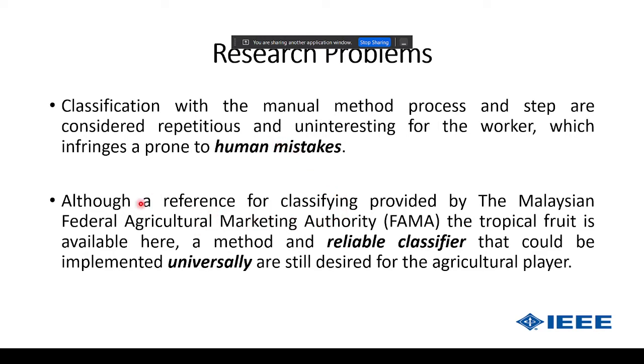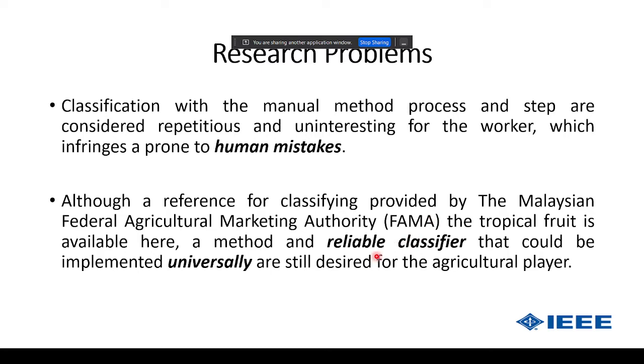But recently in our country there is an organization called the Federal Agriculture Marketing Authority, called FAMA. They introduced a category for each fruit planted in our country, including the durian itself.